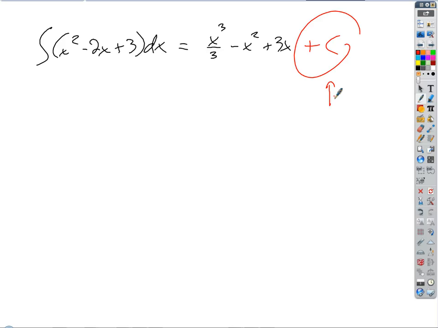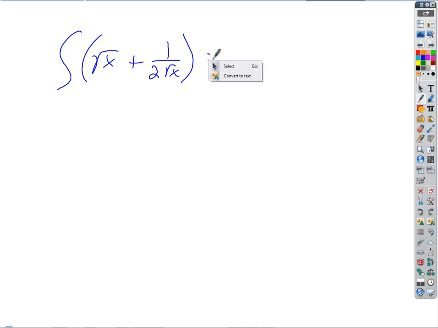Okay, let's try a little harder one still. How about something like this? Plus root x of the second bunch.